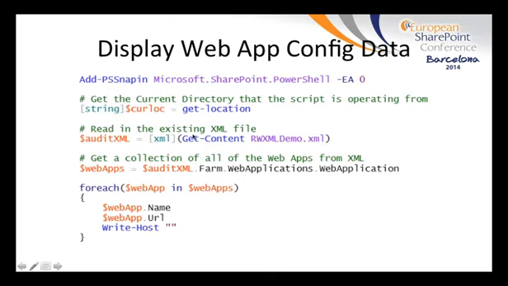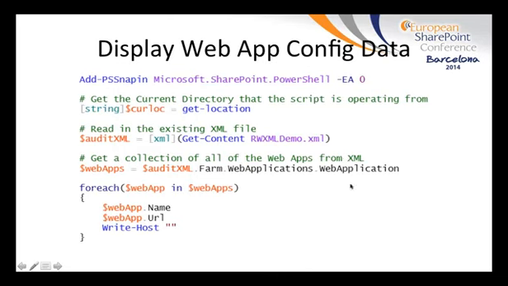So we add PS snap-in, get location, read in the data. So then what we want to do is actually get a collection of all the web apps from the XML. We do this by getting the $audit.xml.farm.webapplication.webapplications.webapplication. And so it's kind of counterintuitive.